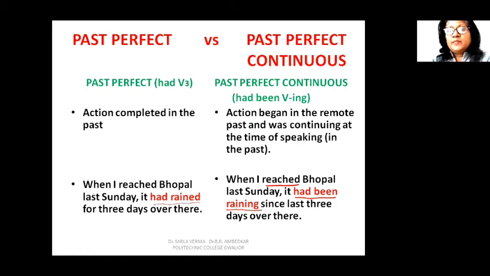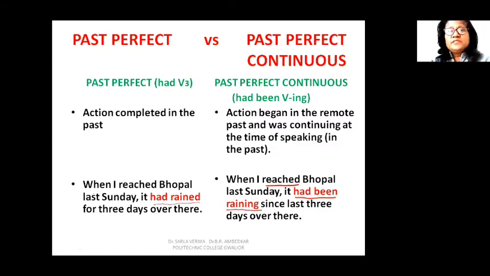It had been raining मतलब वहाँ लगातार बारिश हो रही थी और जब मैं संडे को पहुंचा तब भी हो रही थी. So our point of reference is last Sunday. Last Sunday we are talking about. When I reached Bhopal last Sunday, it had been raining since last 3 days over there. So the action of raining is continuous and it is continuing till last Sunday. It began 3 days back and it was continuing all through the 3 days till I reached Bhopal on last Sunday.